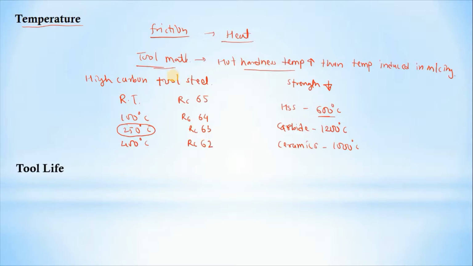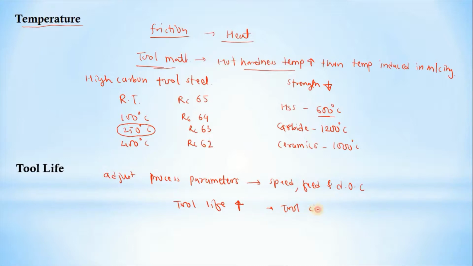Then tool life. By knowing the tool life, we can adjust the process parameters, like speed, feed and depth of cut. These process parameters we can adjust in such a way that tool life should be greater than the tool changing time.